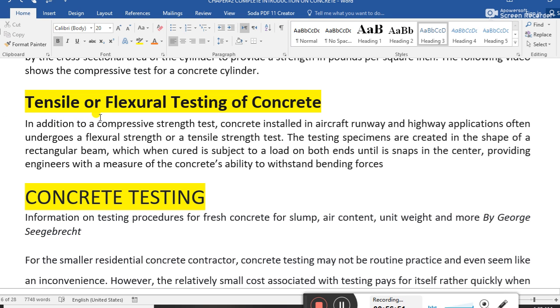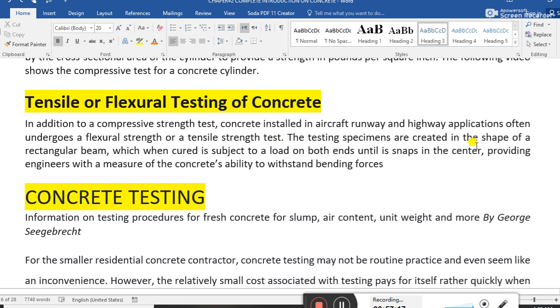Tensile or flexural strength of concrete. Concrete is weak in tensile or flexural testing. In addition to the compressive strength test, concrete installations, aircraft runways and highway applications often undergo flexural or tensile strength testing.